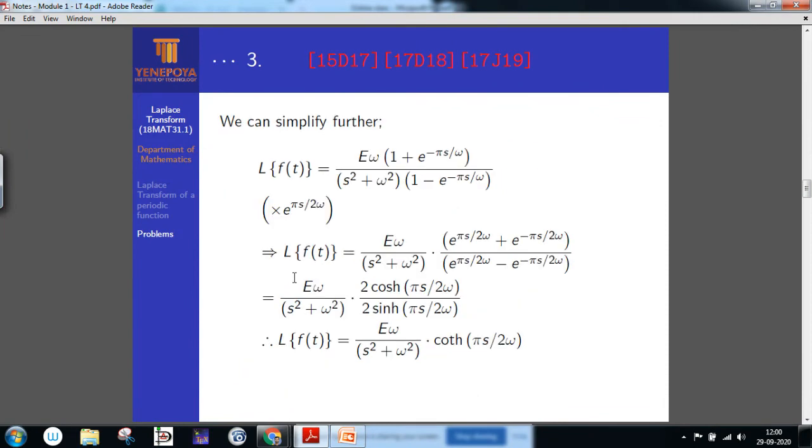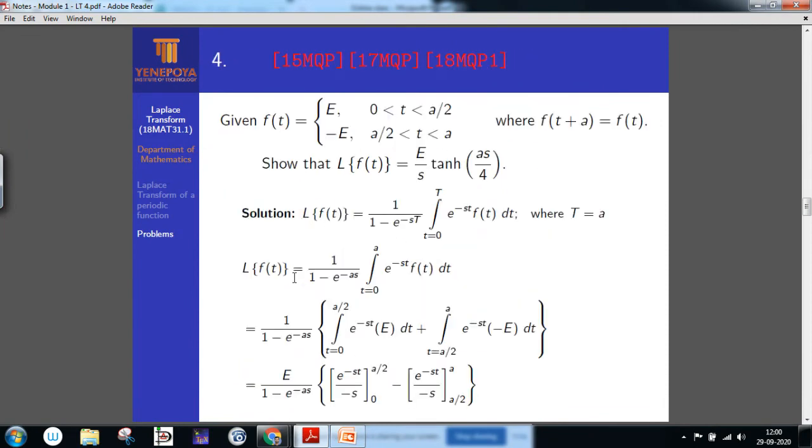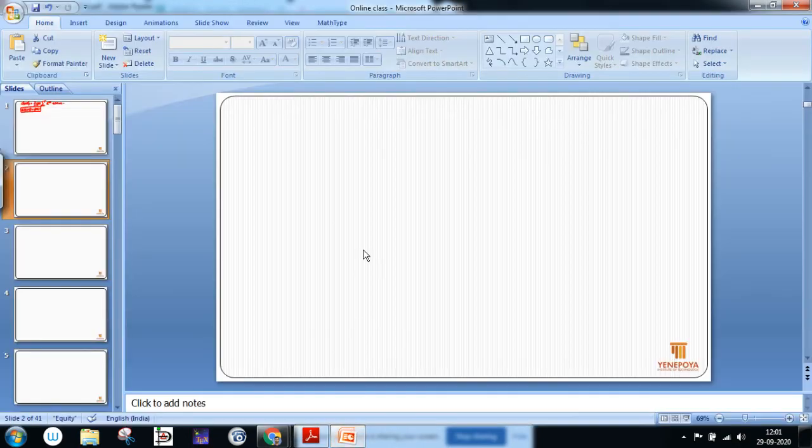Next question. Given f of t is e whenever t is from 0 to a by 2, and whenever t is a by 2 to a, the value of f of t is minus e, where f of t plus a is equal to f of t, I mean capital T is equal to the period, that's equal to a. Show that Laplace transform of f of t is e by s times tanh of as by 4. Okay, let's solve this problem.